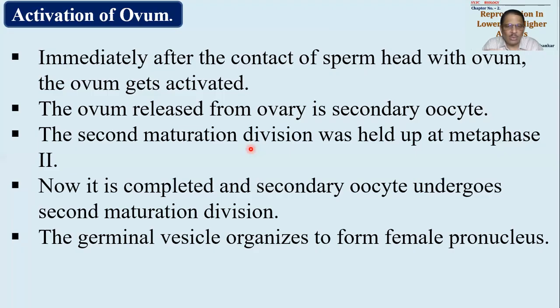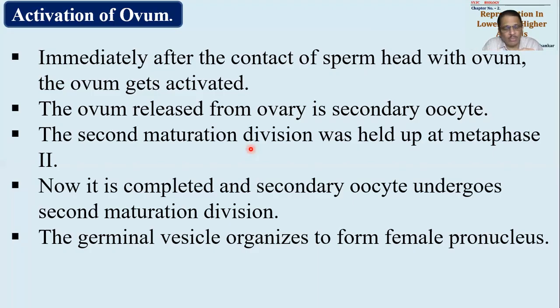Okay, secondary oocyte stage का मतलब क्या? First maturation division पूरा हुआ, लेकिन second maturation division पूरा नहीं हुआ. तो सेकेंड मैचुरेशन डिवीजन अधूरा था, इसीलिए न्यूक्लियस प्रॉपर नहीं था. That's why we call it as germinal vesicle. But when sperm enters in, the activity starts immediately, because now the ovum will receive centrioles.